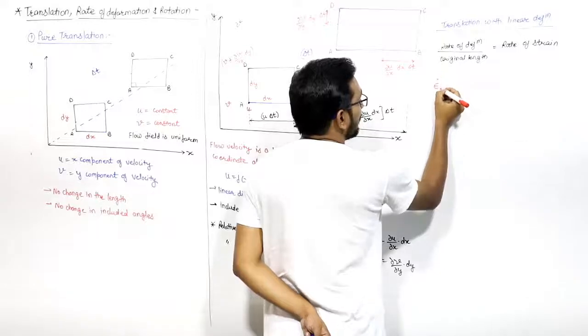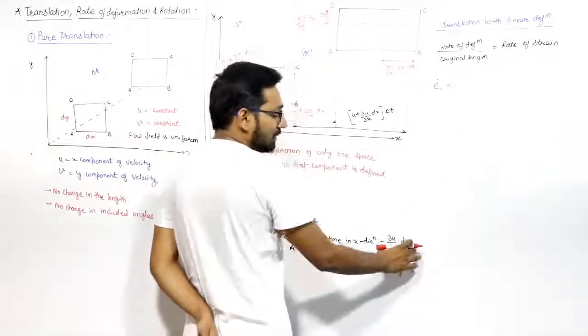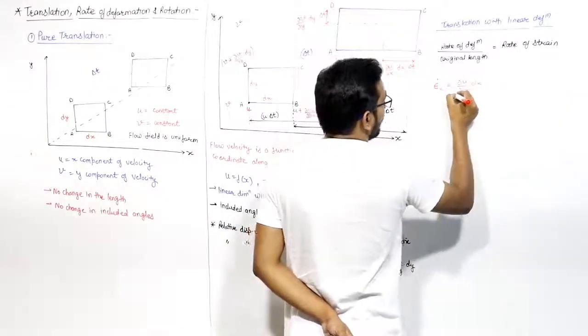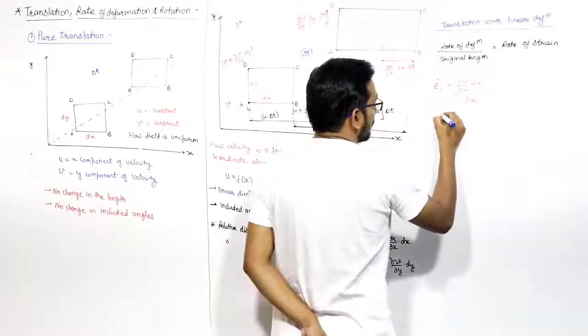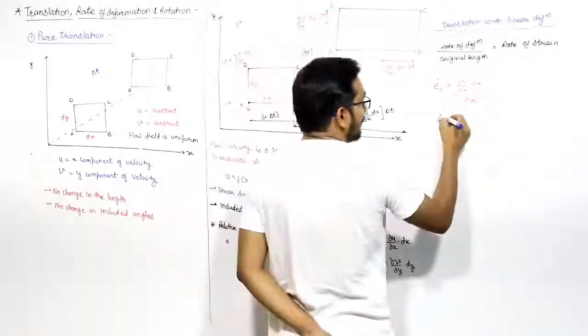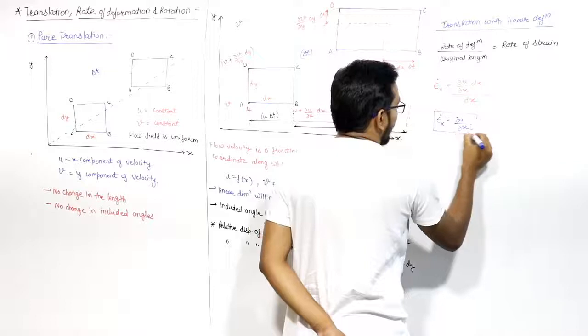So the rate of strain in the x direction will be, what is the deformation rate in the x direction? That is del u by del x into dx divided by the original length in the x direction, dx. So the linear strain rate will be equal to del u by del x. This is the rate of linear strain in the x direction.